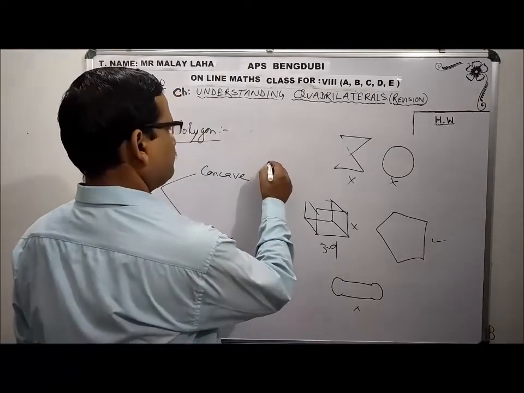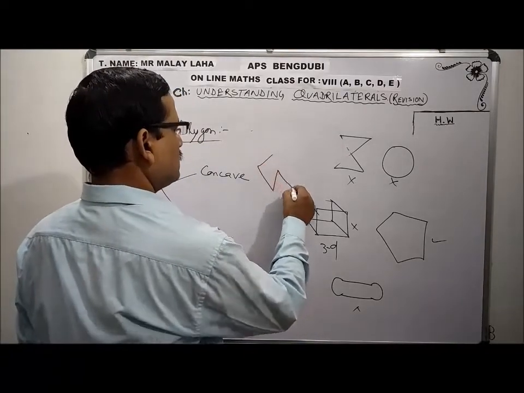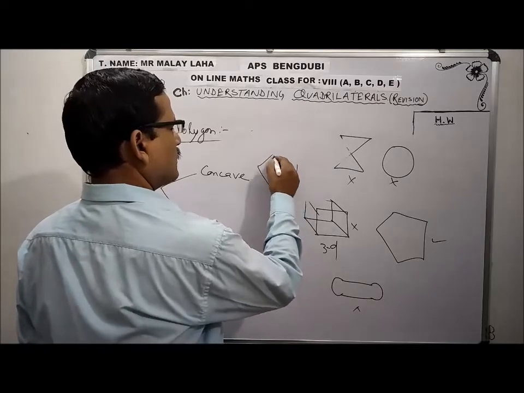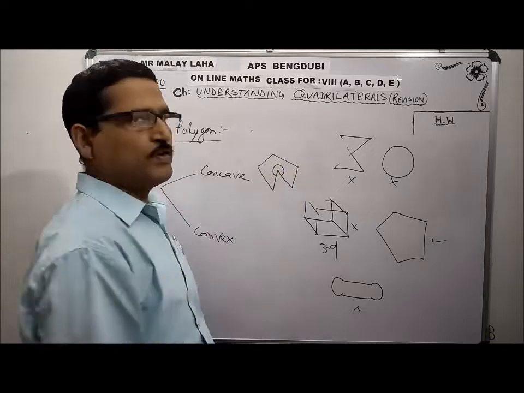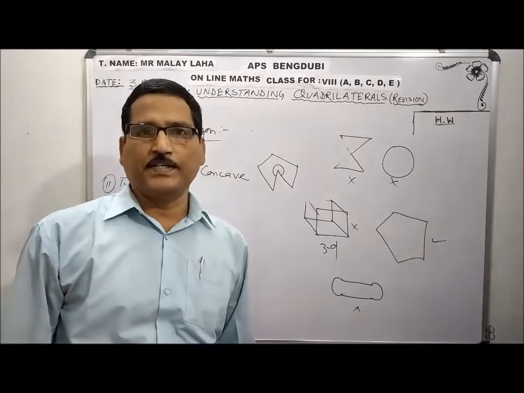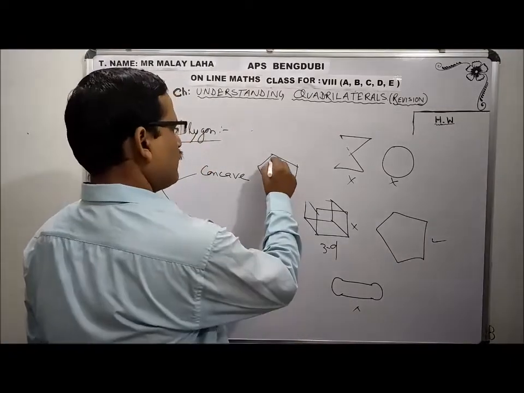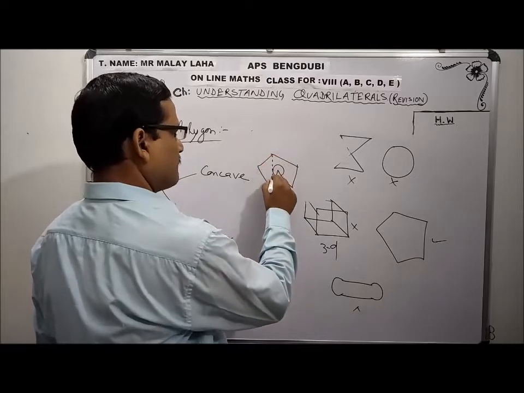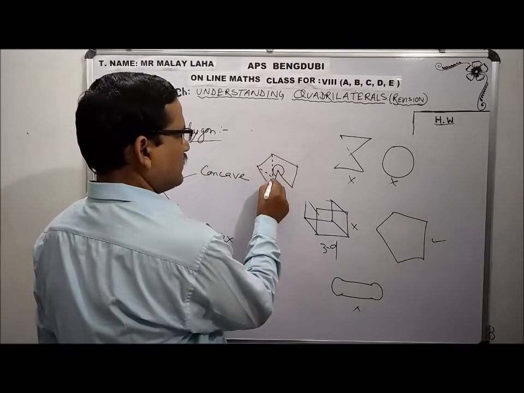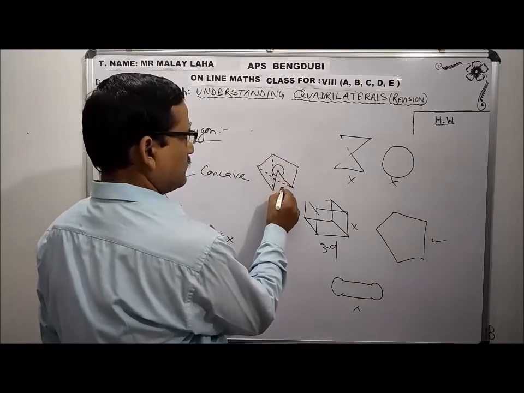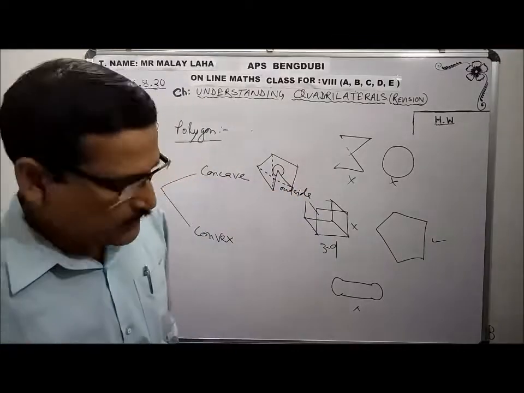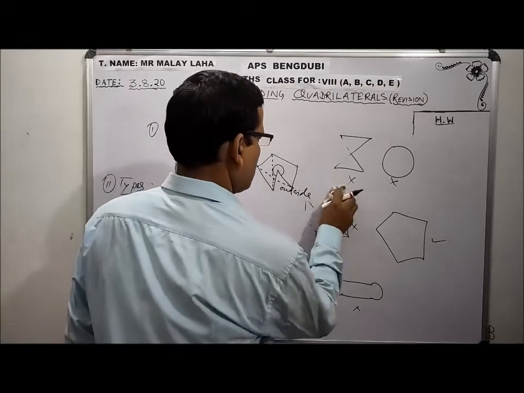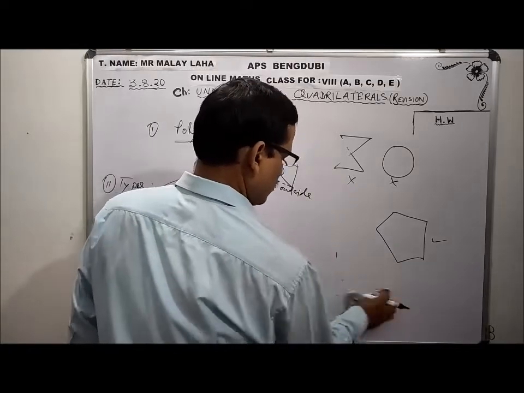Say here, if I draw this figure, you see one of the interior angles is greater than 180 degrees. Even if I draw the diagonal from here, it is inside, but this diagonal is outside the figure. So that's why this is not convex, it is a concave polygon.